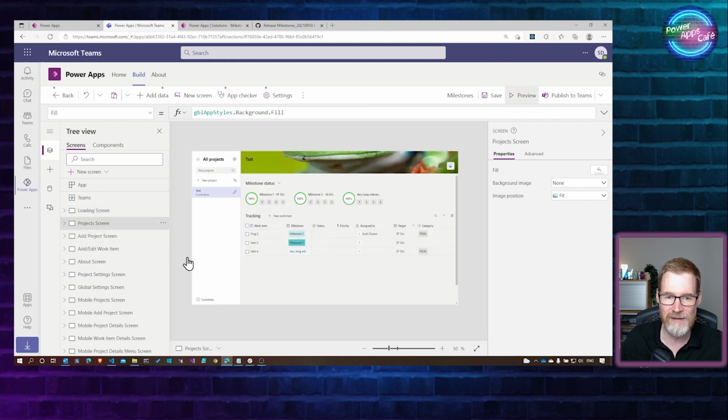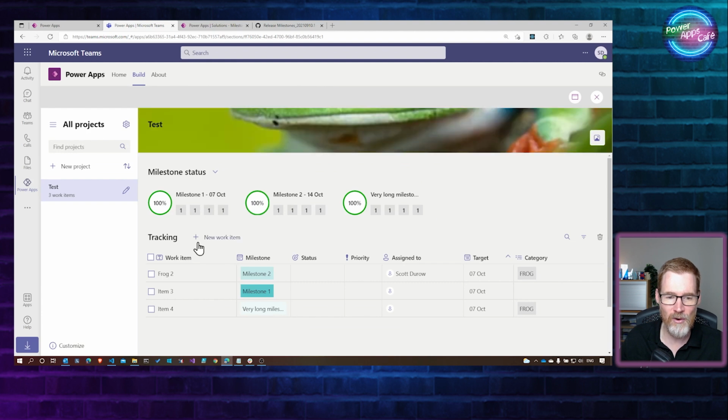So if I run this app, I created a little test project earlier. I uploaded a picture of a frog, although that's not a particularly good banner image. One of the things I do is I have a frog list of the things that I don't really want to do, and I have to eat a frog every day. Anyway, that's enough about my strange frogs. But what we've got is various different items here. Now, at some point, it's loading these in from Dataverse. So when I select a project, it's going to have to go and grab all of those items.